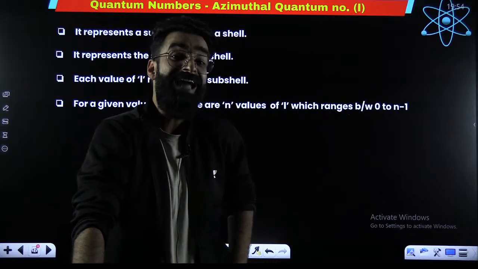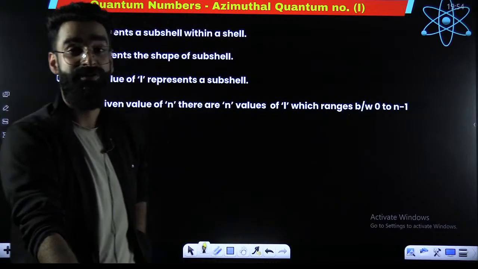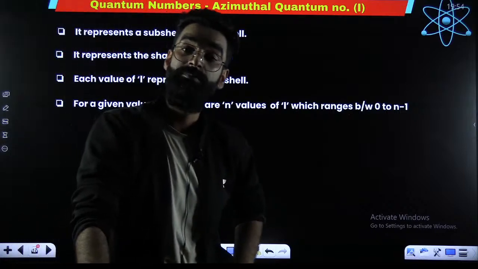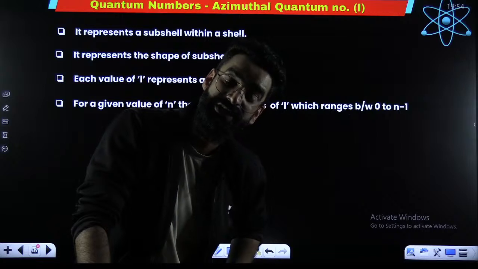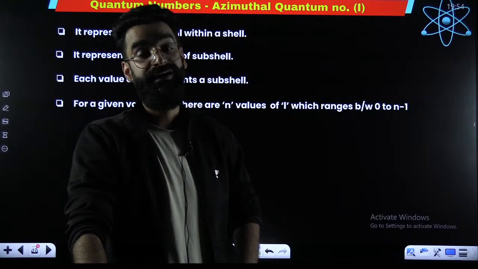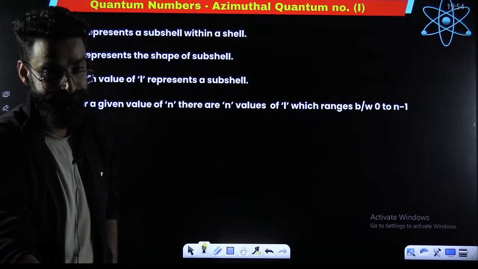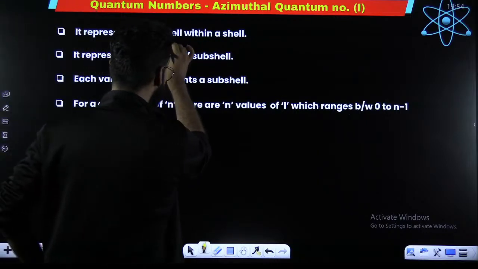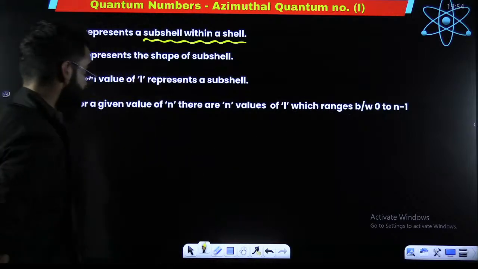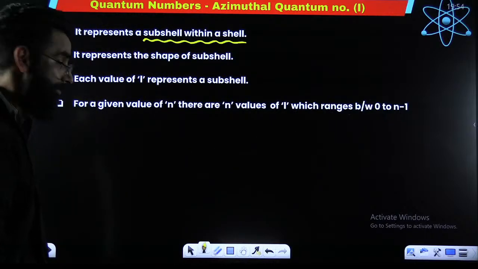The principal quantum number gave us the idea about the shell number in which the electron is present. Now, the azimuthal quantum number is going to give us the idea about the subshell of a particular shell in which the electron will be present. So, it represents a subshell within the shell, right?